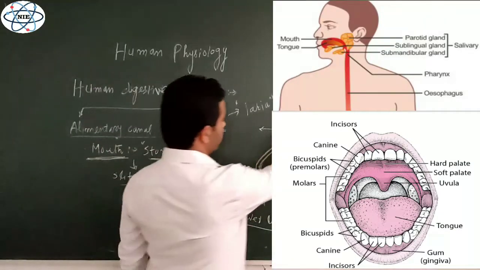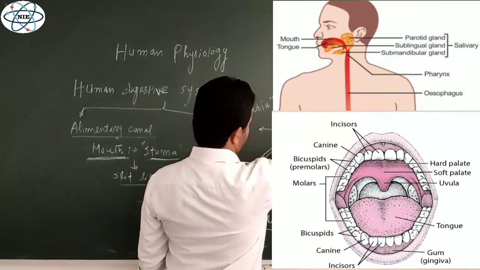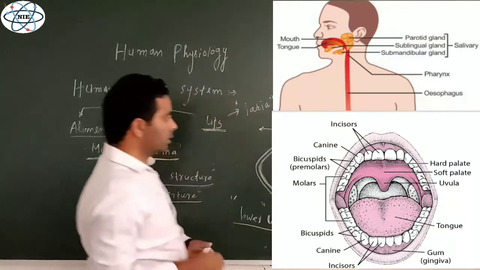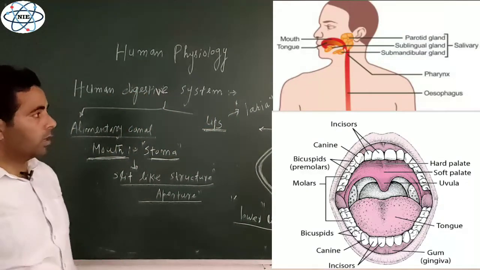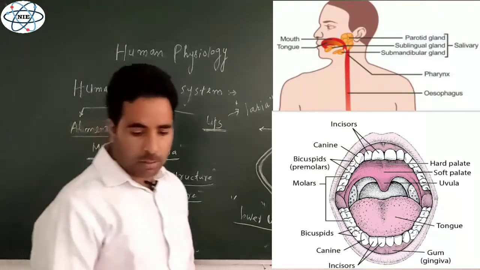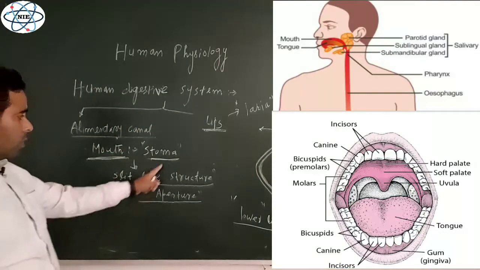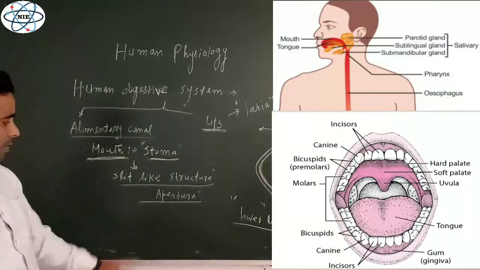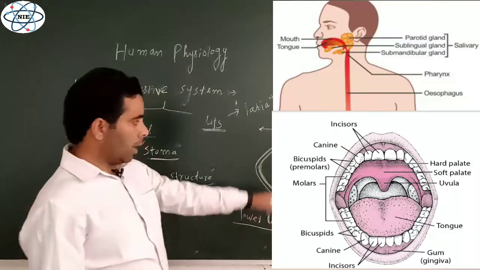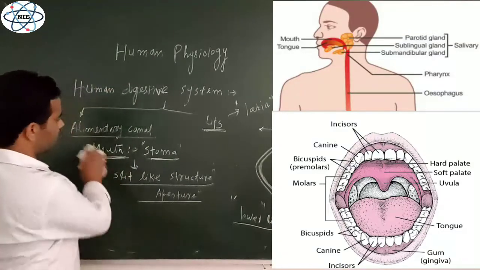That fissure is known as philtrum. So the upper lip is having a groove, and this groove is known as philtrum. So mouth, also known as stoma, is a slit-like aperture guarded by two movable lips, upper lip and lower lip. Upper lip has a groove known as philtrum.